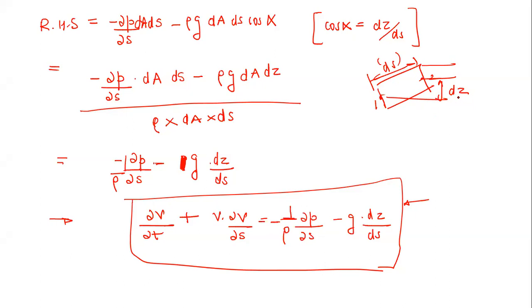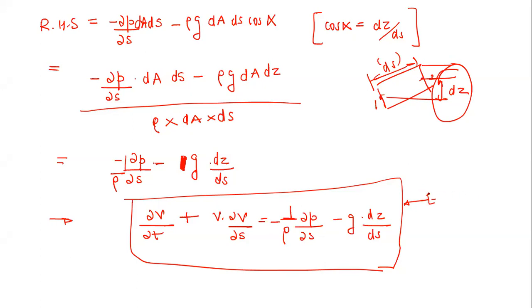So why are we concerned about dz? Because the body force is acting along the z direction, right? And why are we concerned about ds? Because the flow is along the streamline, along the s vector, right? So now we are writing down everything in terms of s and z. So this is Euler equation of motion along a streamline.